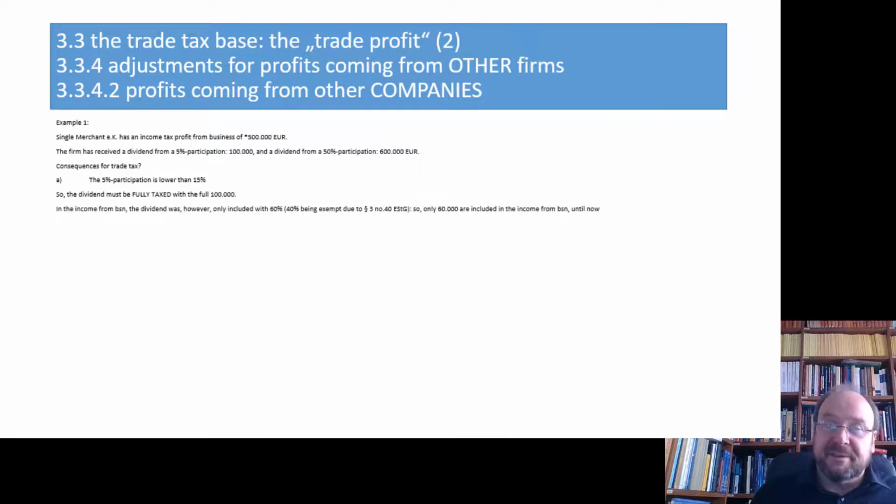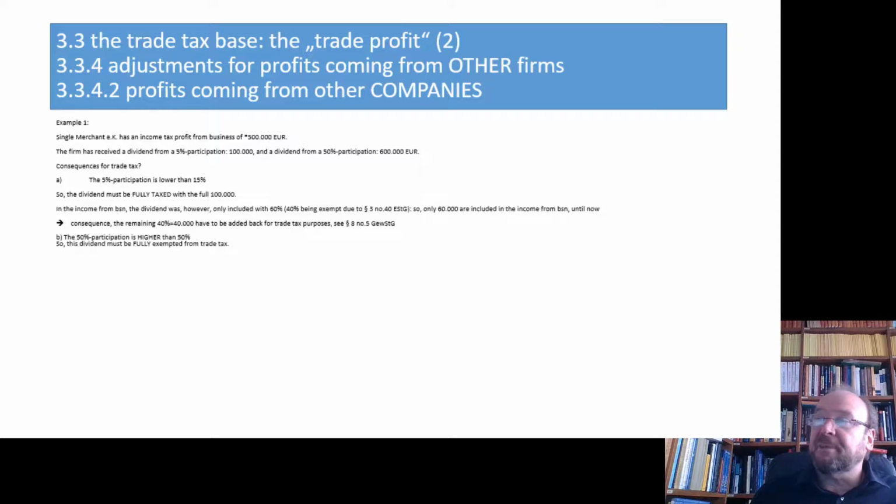Now, the income from business, that was the income tax result. There, the dividend was, however, only taxable with 60% because 40% are tax exempt under income tax. So the income from business, the income tax number, was only 60,000. We need 100,000, so we have to correct this by adding back the missing 40,000 again, see 8 number 5.